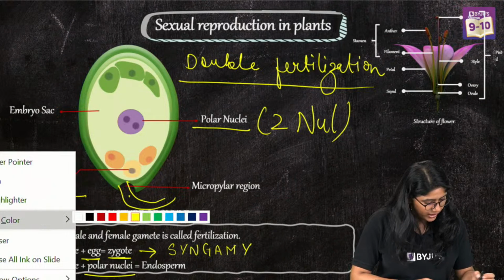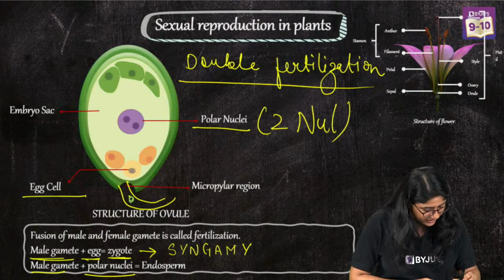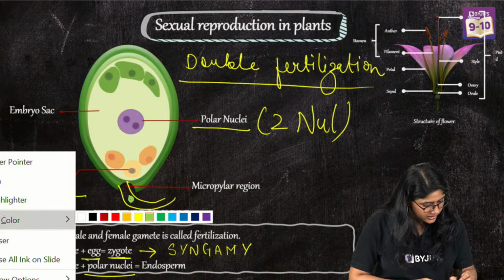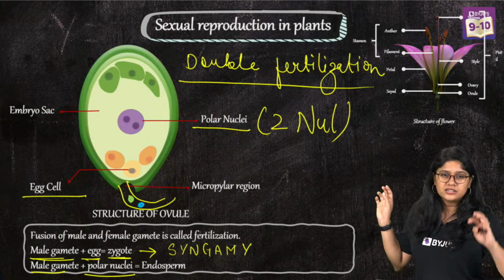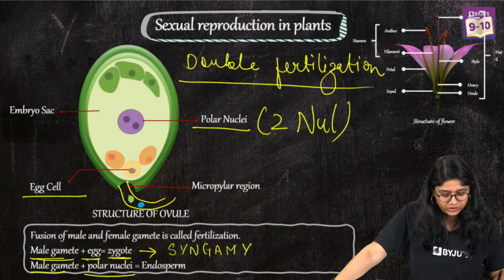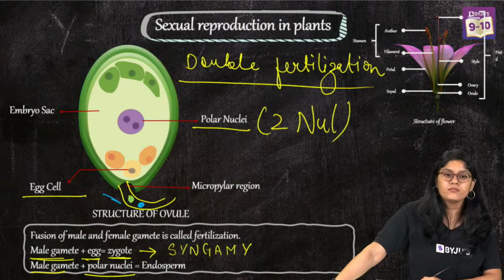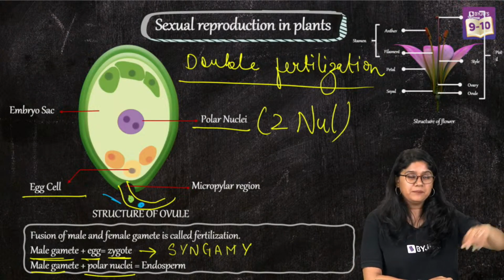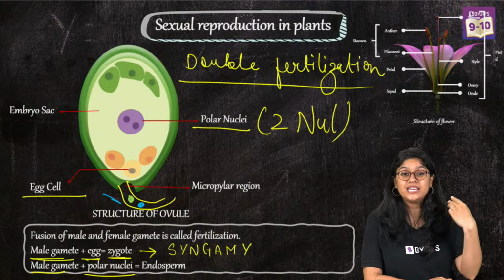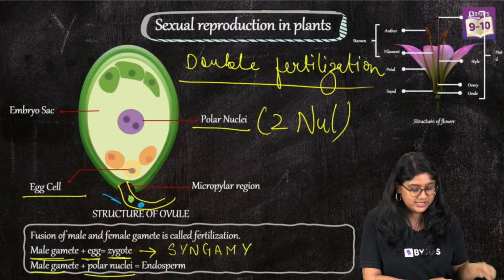Can you see the green one and the blue one? So the green one will fuse with the egg cell and we call it syngamy. The blue one will fuse with the polar nuclei, which has two nuclei.